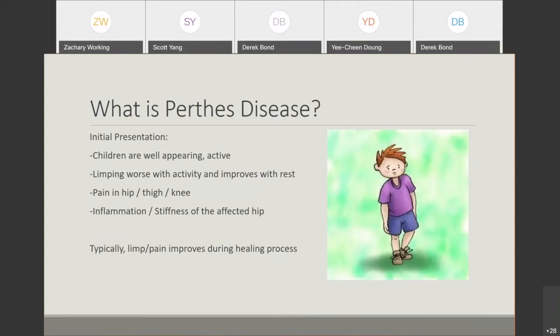When you examine them, they generally have inflammation or stiffness of the hip. They have limited abduction of the hip and limited internal rotation of the hip on examination. Over the course of the disease, typically the limp does improve with time during the healing process. It takes a couple of years for this to improve.